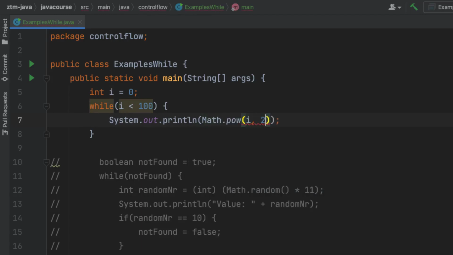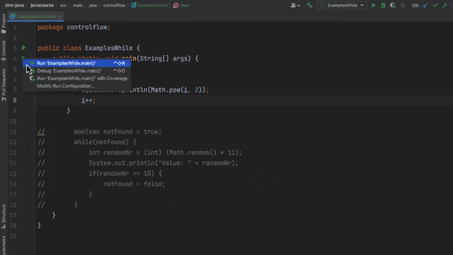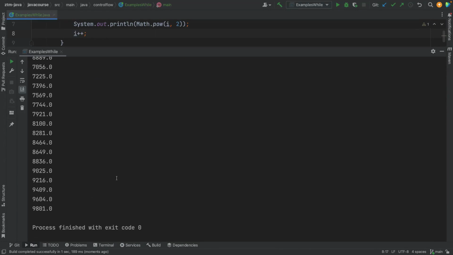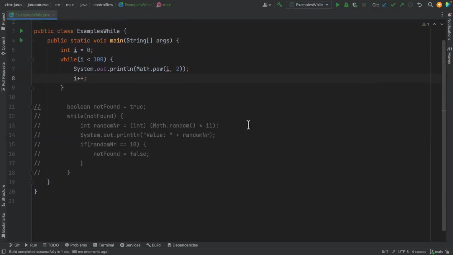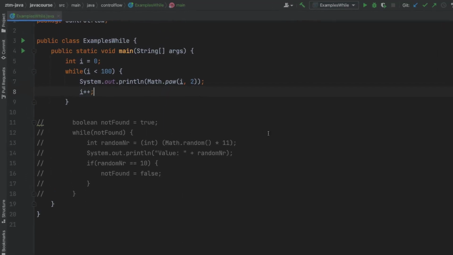So I'm going to say i and then 2, because this is going to use the Math class to raise it to the power of 2. And then after that, and this is very important, I must increase i. If I don't increase i, I'll be stuck in an infinite loop again. So I'm going to run this. And as you can see, the latest value is going to be 99 times 99 equals 9,801. So this is how easy it is to work with a while loop. And as you can see, it's incredibly fast.